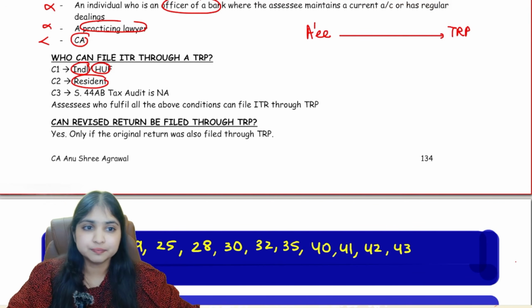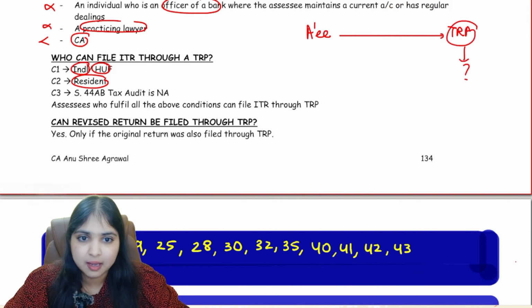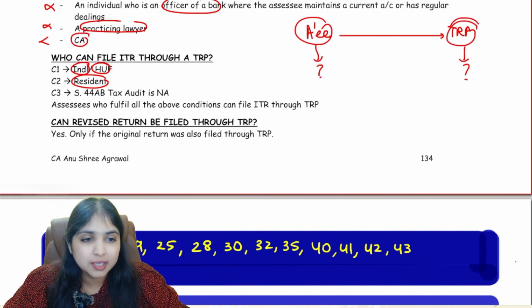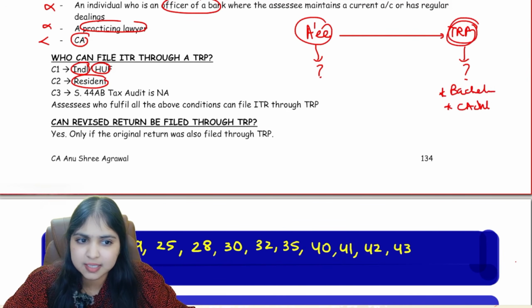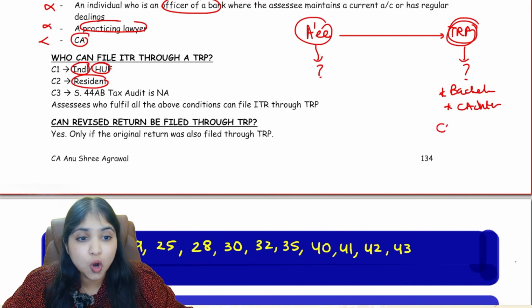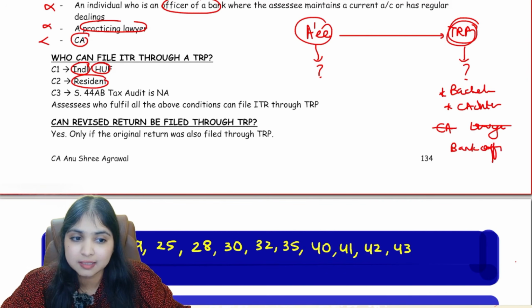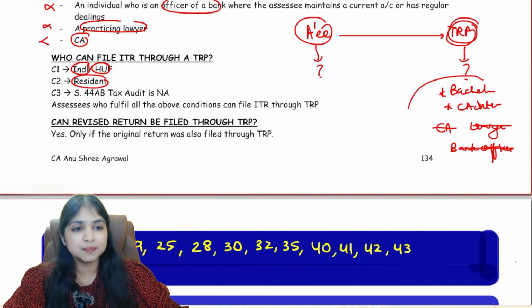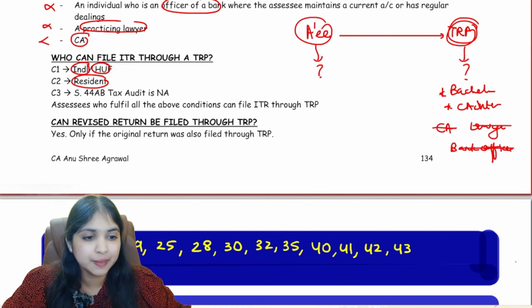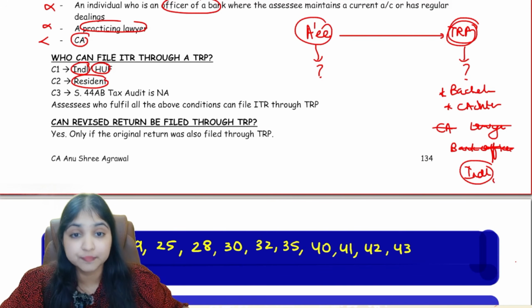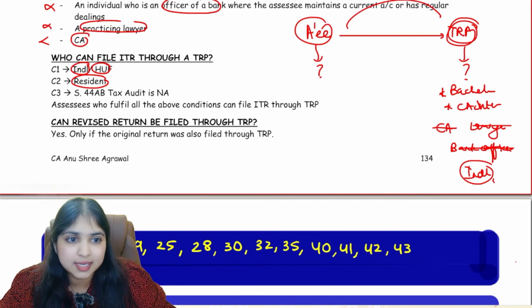Now the question is, who can this person be and who can this person be? So TRP, if you see this, we learned he should be having a bachelor degree, or he must be a CA inter, CMA inter, CS inter pass out. But he should not be a chartered accountant. He should not be a practicing lawyer. He should also not be a bank officer in the bank where the assessee has an account. Okay, so only this person who fulfills these conditions can be TRP, and of course he has to be an individual only.